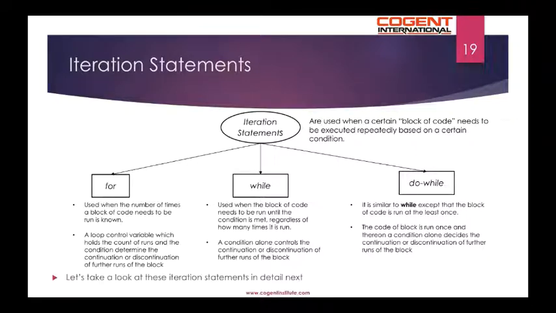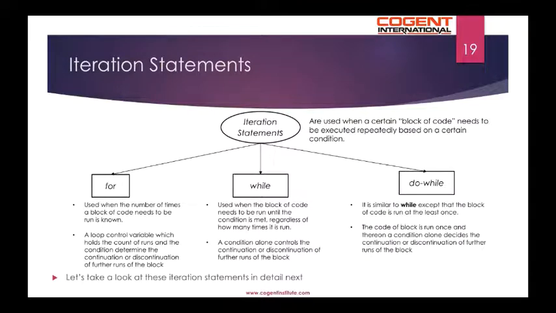A for iteration statement is used when the number of times a block of code needs to be run is known. A loop control variable, which holds the count of the runs, and the condition determine the continuation or discontinuation of further runs of the block. A while iteration statement is used when the block of code needs to be run until the condition is met, regardless of how many times it has run. A condition alone controls the continuation or discontinuation of further runs of the block.